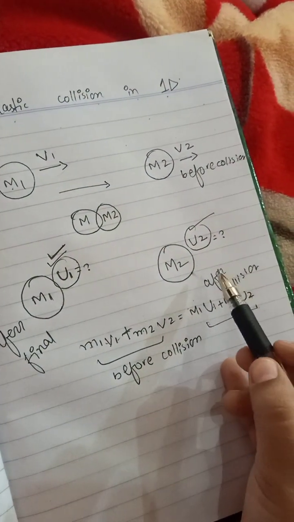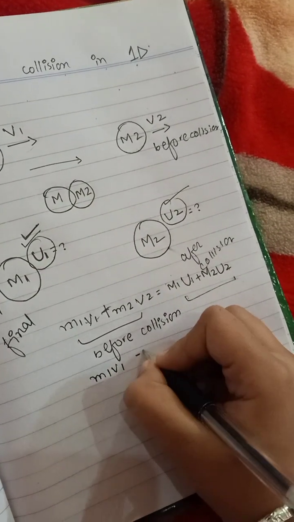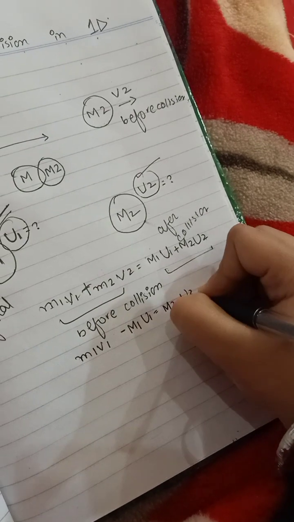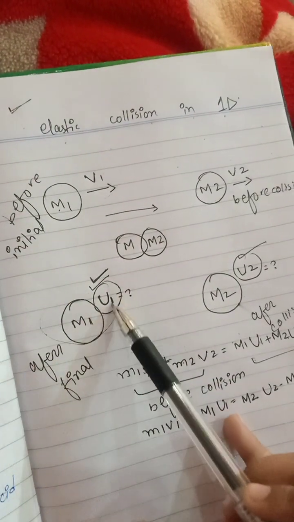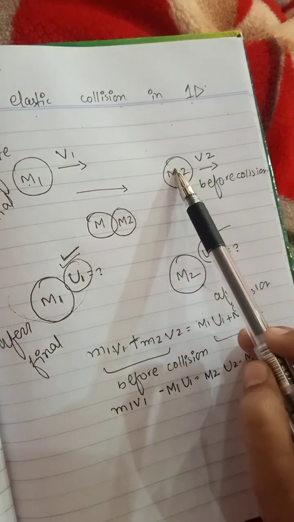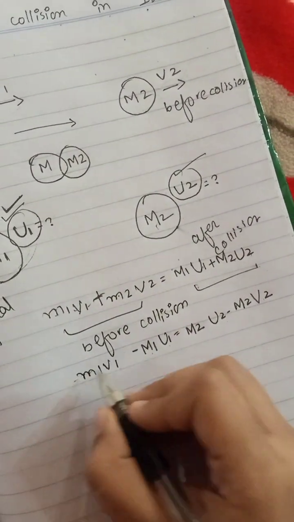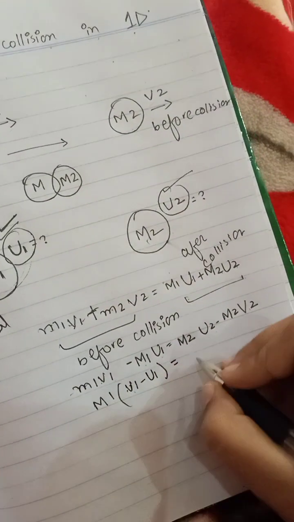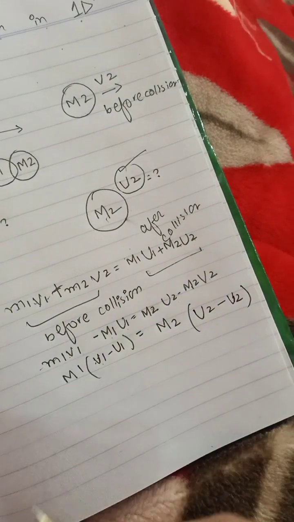So we can arrange this as m1 v1 minus m1 u1 is equal to m2 u2 minus m2 v2, with the initial and final values of each body on their own side. Here m1 is common, with v1 minus u1 remaining, and on the other side m2 is common, with u2 minus v2 remaining. So this was equation number 1.